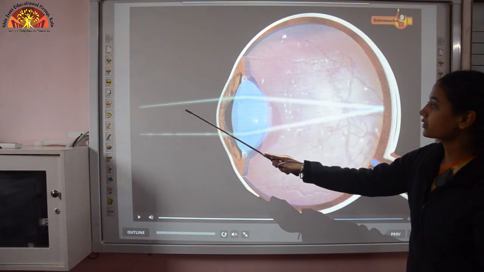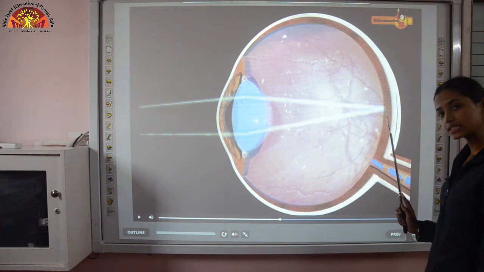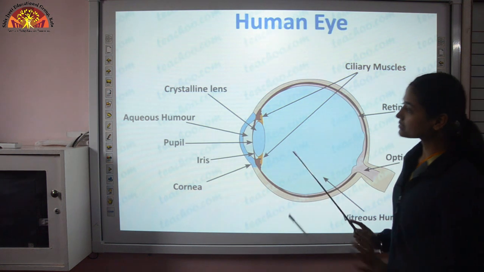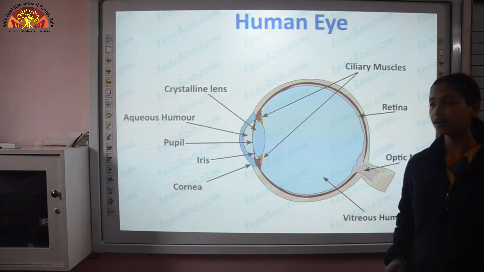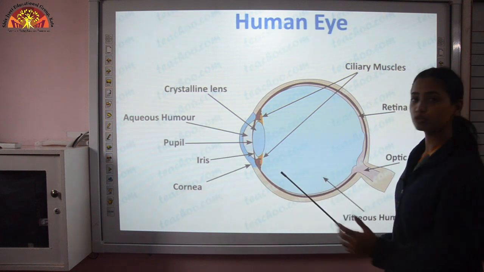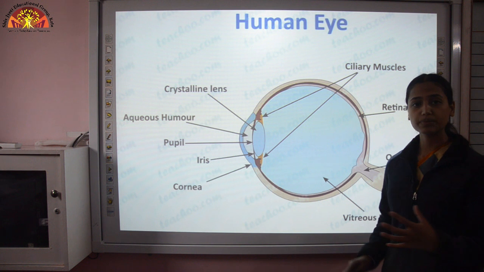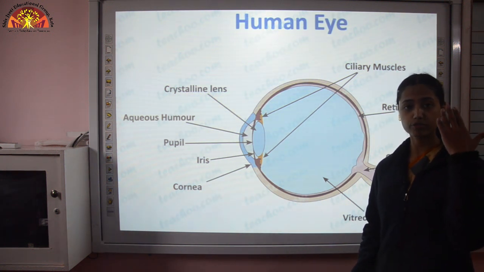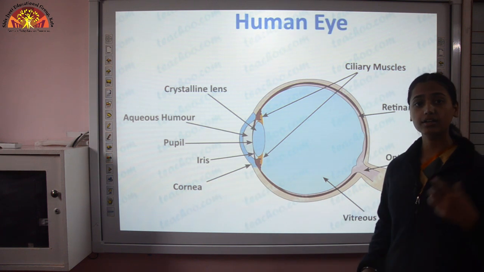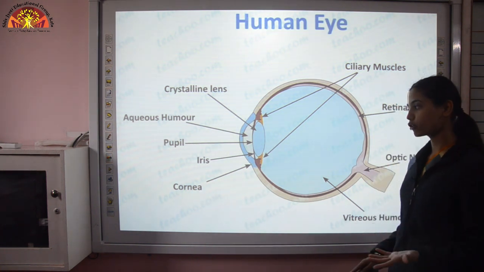Now these are light rays entering our eyes, and the image is formed on the retina of our eyes. Now in this slide we will see the structure of our eyes. This is a human eye. Now we will see a few parts. First is cornea. It is the transparent material which is present in the front of our eyes. And the cornea gives structure to our eyes and protects our eyes from foreign bodies.